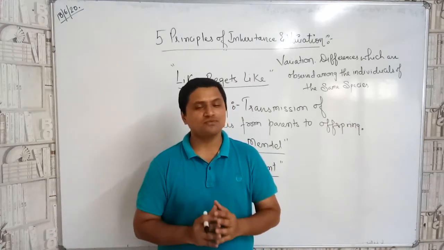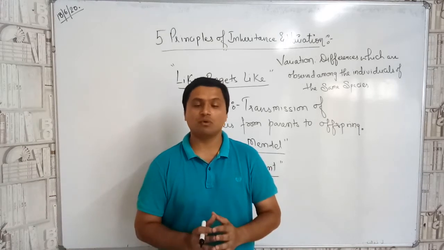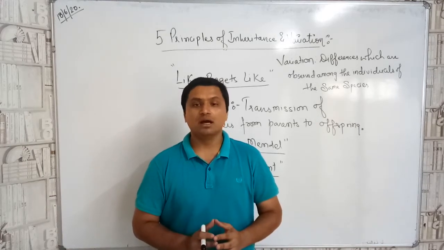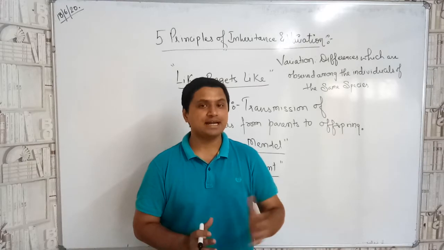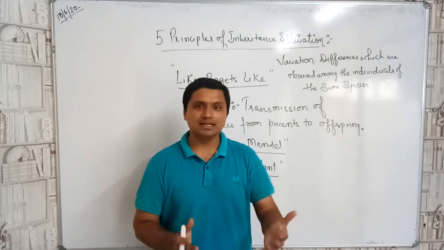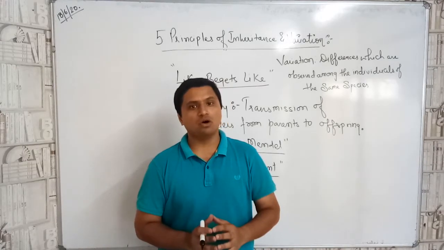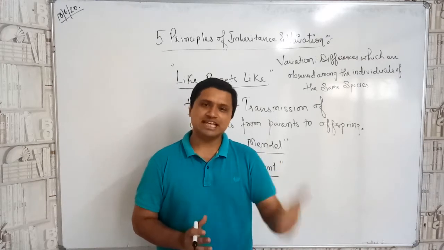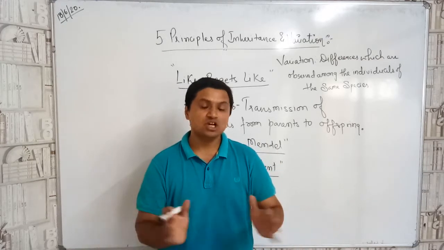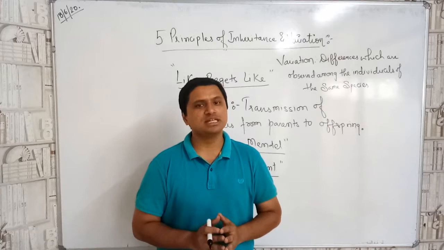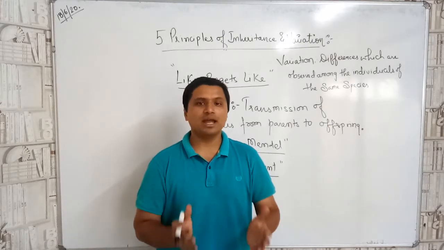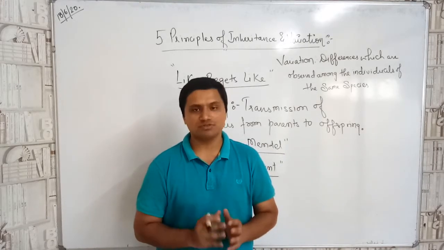So it was easier for Mendel to study different characters and different traits at the same time. And the other reason is that the pea plant undergoes self and cross pollination very easily. So for that reason, Mendel chose the pea plant deliberately to grow at the backyard of the church.